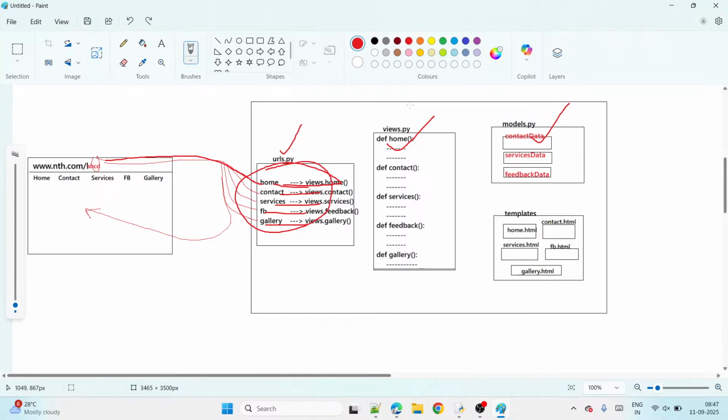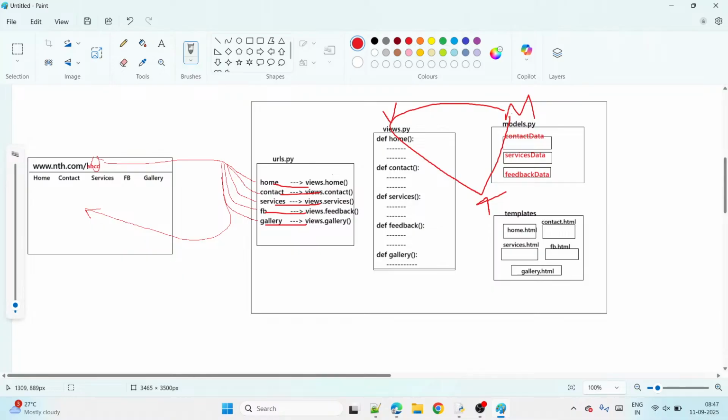Right? Now we can observe here. This is models, M. This is views, V. This is templates, T. That's why Django follows what? MVT architecture. MVT architecture means in Django, even though n number of files are there and we use many files, these three are the most important, guys.